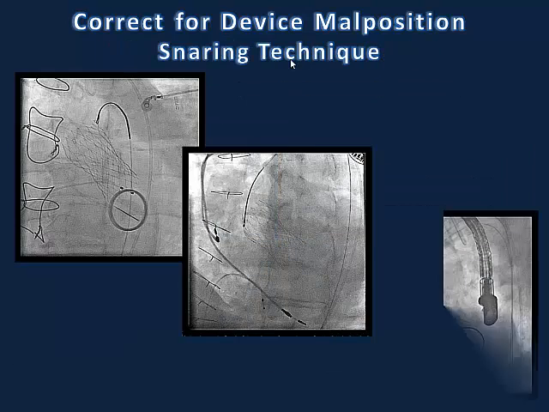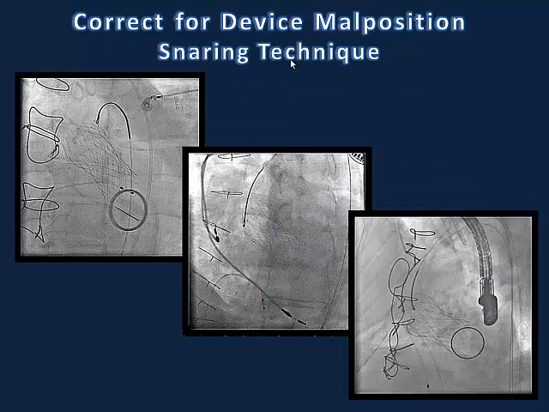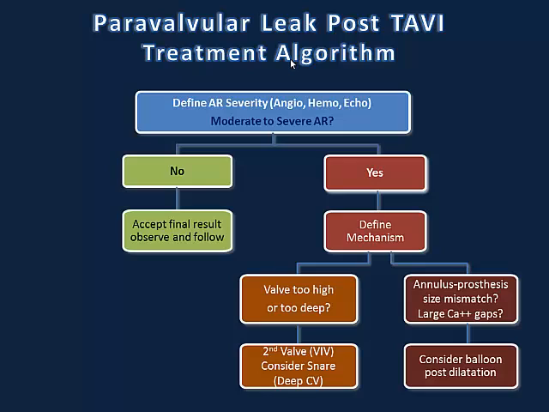Very, very good result. There is the snaring technique that can be performed. We can use the different poles of the device in order to snare. We can even use 2 snares. It is helpful to some extent, but according to my experience, it is not very, very helpful when there is a severe leak. So one can start with snare, but if it's not helpful, then probably the next stage would be to implant another valve.